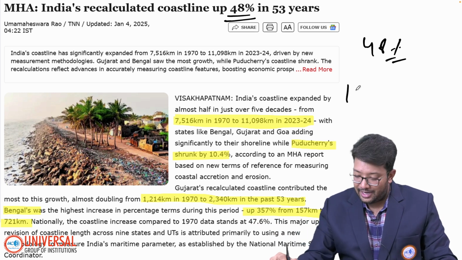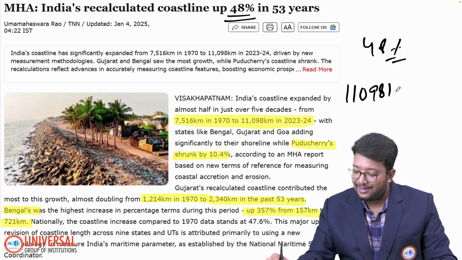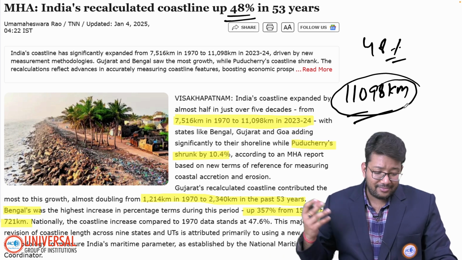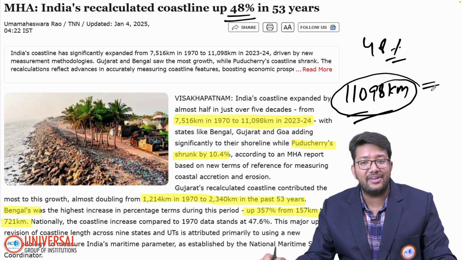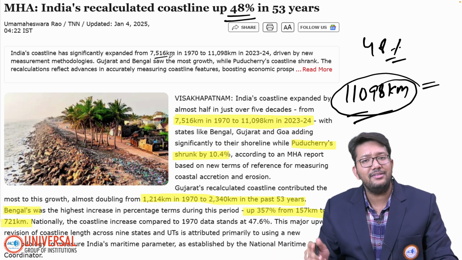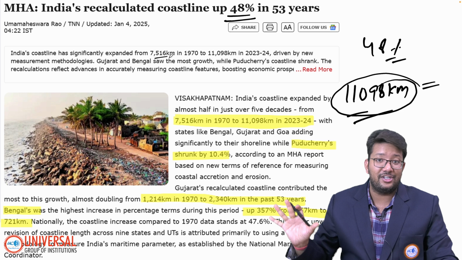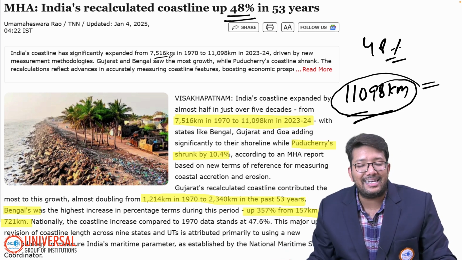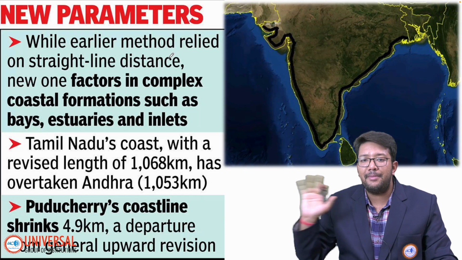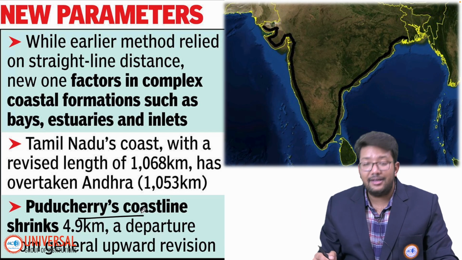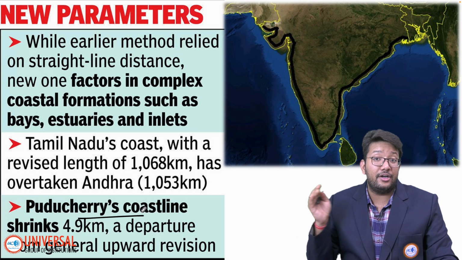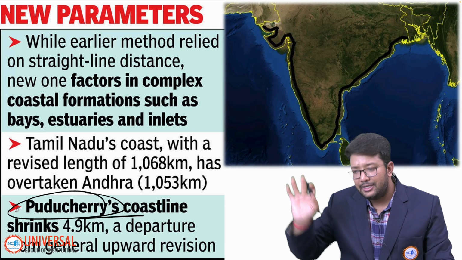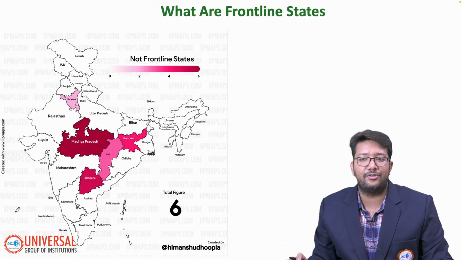The new coastline of India is 11,098 kilometers. Until our NCERT has this particular figure, we will go with the 7,516 kilometers only. This is a huge change. The whole geography syllabus will change because we are now considering estuaries, inlets, bays and gulfs also. These are the new parameters. Which state gained coastline, which shrank? Puducherry was the only one whose coastline shrank, by 4.9 kilometers. So this is the information on coastlines.